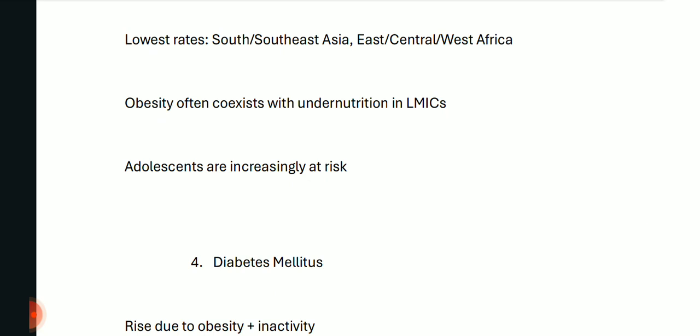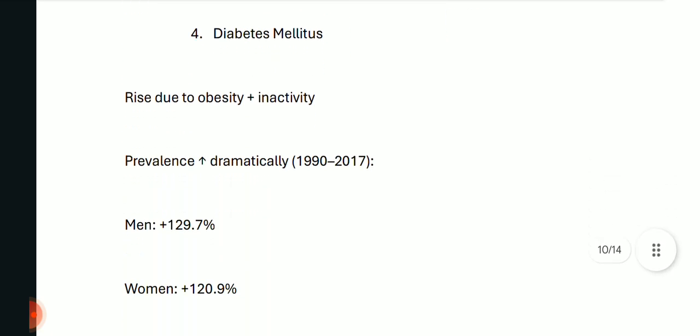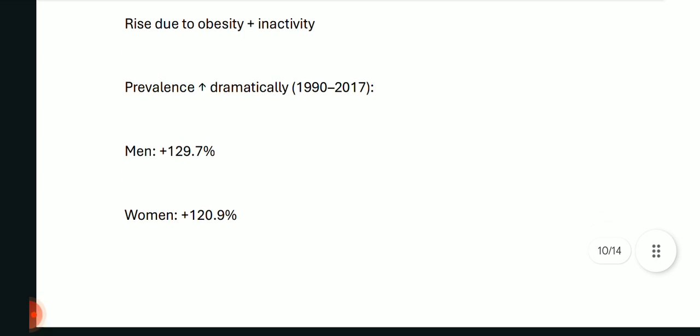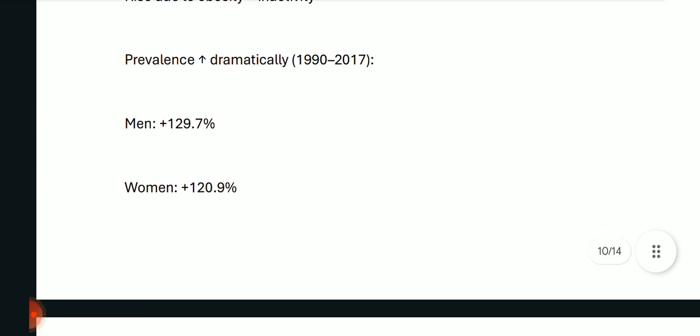Obesity often coexists with undernutrition in low and middle income countries, and other than this, adolescents are also increasingly at risk. Next up is diabetes mellitus. There is a rise due to obesity plus inactivity. Okay, so the prevalence has increased dramatically from 1990 to 2017.